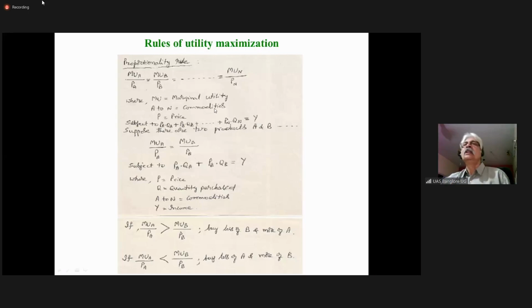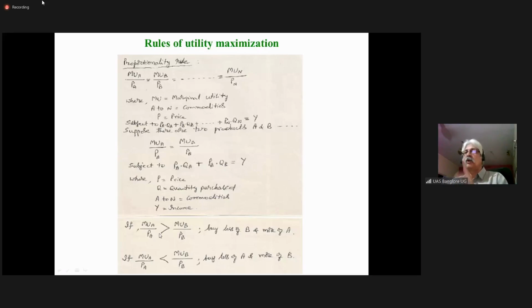Okay. Now, suppose there are only two products. This is to explain, there are only two products, A and B. So marginal utility from A, marginal utility from B, and price, subject to expenditure on the two commodities being equal to income. Okay.